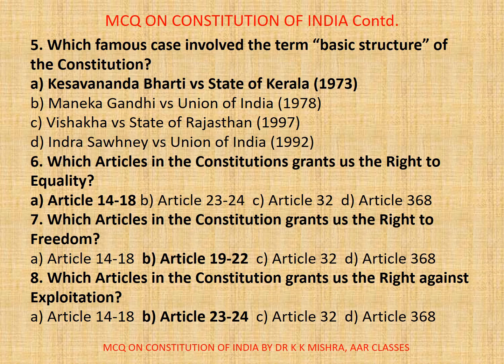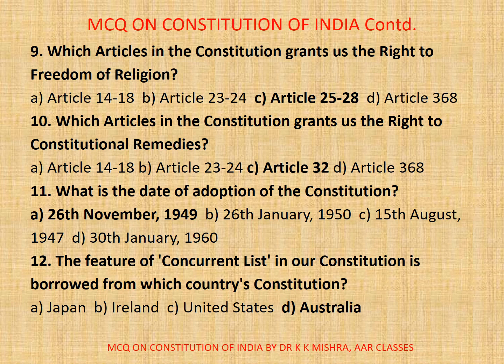Now, come to the next question. Number 9. Which articles in the Constitution grants us the right to freedom of religion? A. Article 14 to 18, B. Article 23 to 24, C. Article 25 to 28, D.